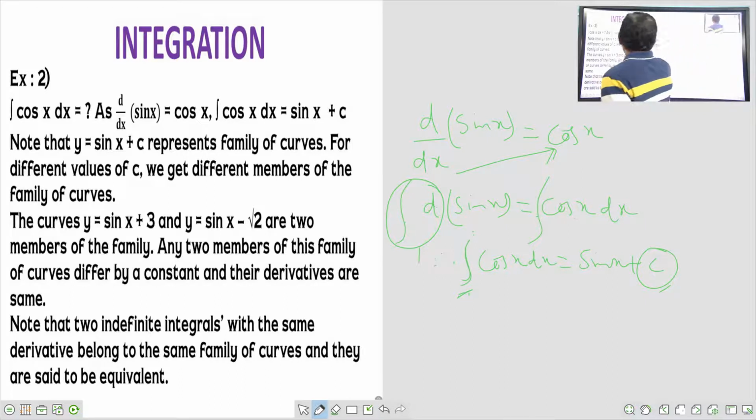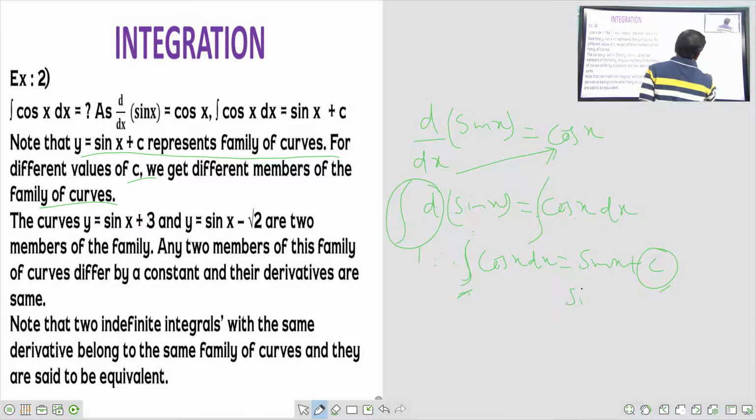Next, see here, that's why the integral of cos x dx is equal to sin x plus c. Next, note that y is equal to sin x plus c represents a family of curves for different values of c, different members of the family. See what happens here. If I take y is equal to sin x plus 3, what is the differentiation, dy by dx? Differentiation of sin x is cos x. Differentiation of 3 is 0.